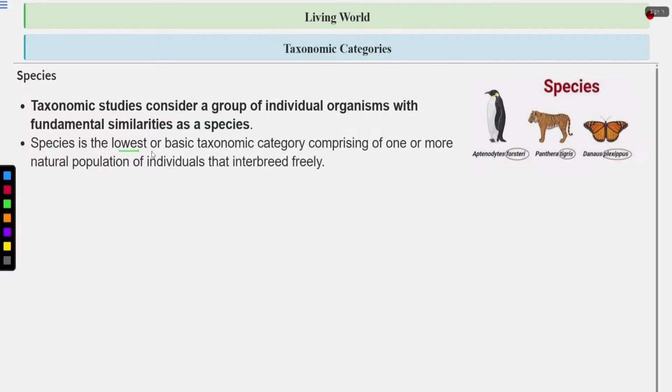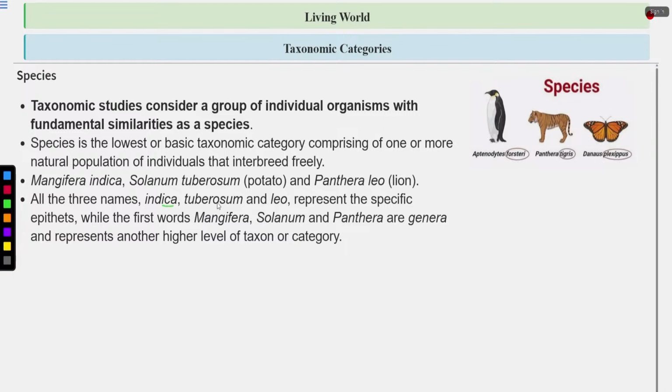A species is the lowest or basic taxonomic category comprising one or more natural populations of individuals that interbreed freely. So members of a species can interbreed with each other, but they are reproductively isolated from the other species. Mangifera indica, Solanum tuberosum, which is potato, and Panthera leo, which is lion. Here indica, tuberosum, and leo, these are all species.